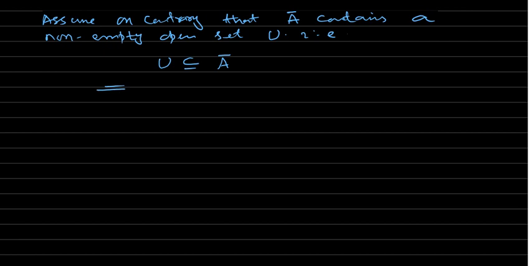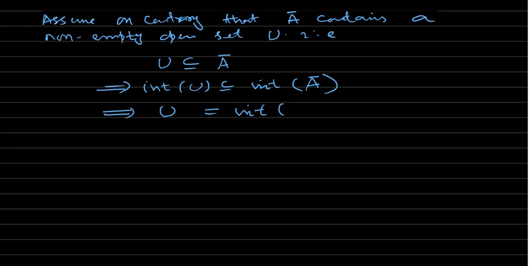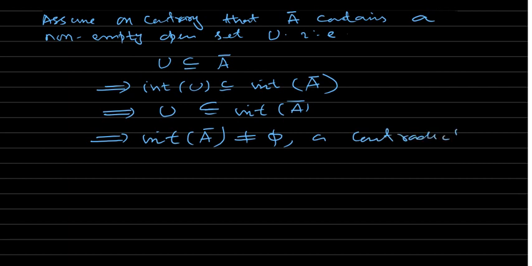So the interior of U is a subset of the interior of the closure of A. But U is open, so the interior of U is the same as U, and it's a subset of the interior of the closure of A. But U is non-empty and contained in the interior of the closure of A, which means that the interior of the closure of A is non-empty, a contradiction, as required. So this means 1 implies 2.